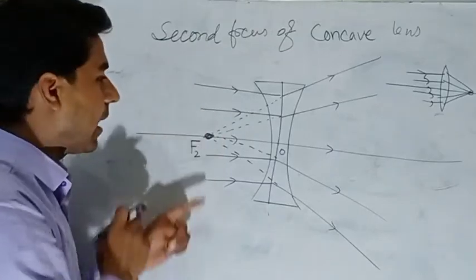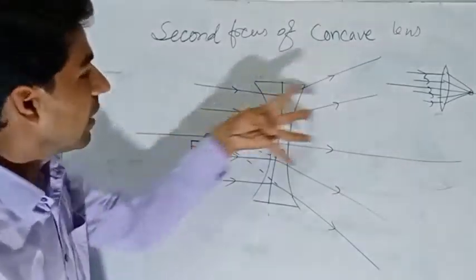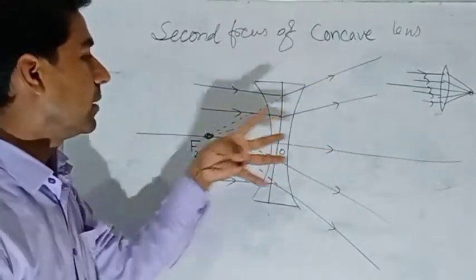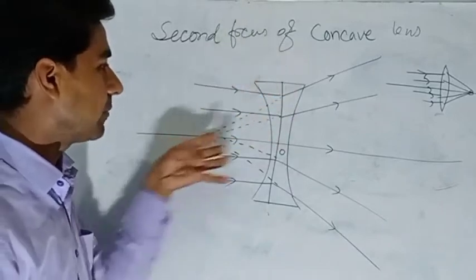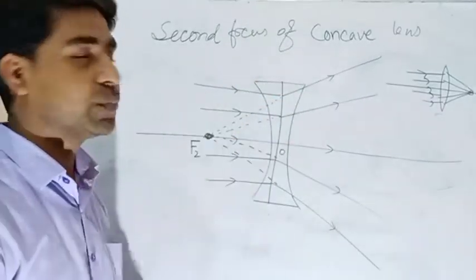They appear to have originated from this point. So this is the second focus. Again, this point is virtual.